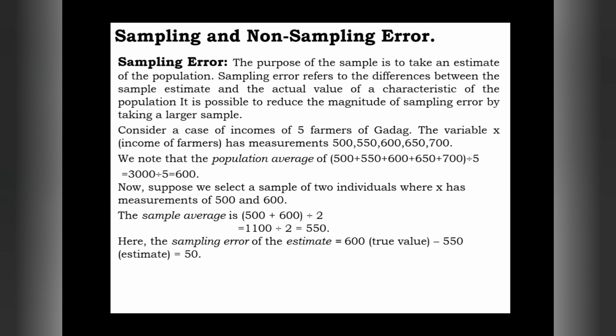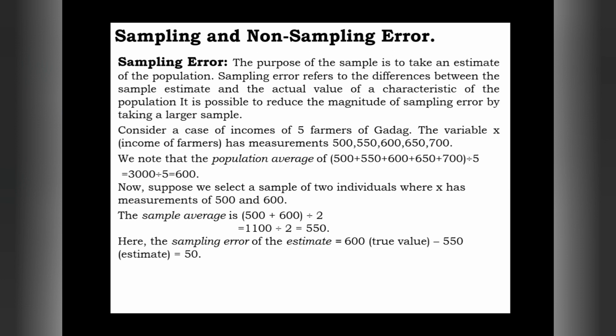That 600 is nothing but the true value, or actual value.